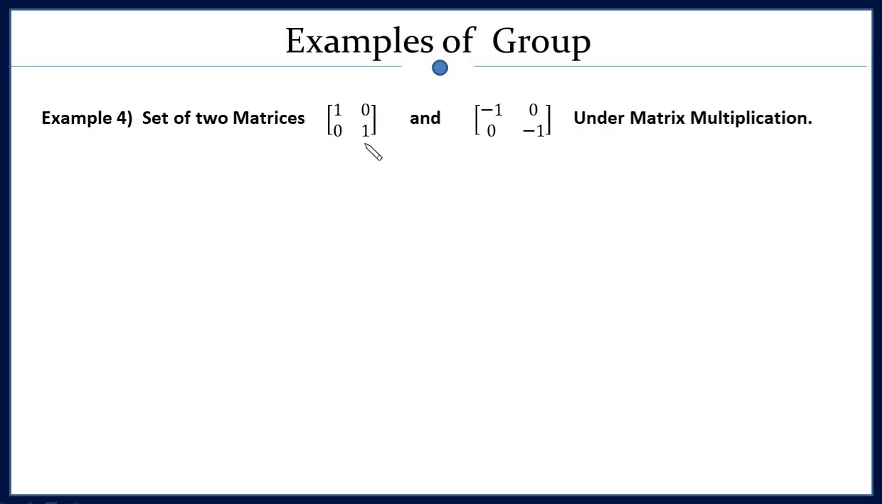Any set which contains these two matrices, 1 0 0 1 and minus 1 0 0 minus 1, will be a group under matrix multiplication. So you just form a set which contains only two elements, this and this. That set will be a group under matrix multiplication, and this element will act as the identity, and the inverse of this element is this itself. Inverse of this element is this itself.